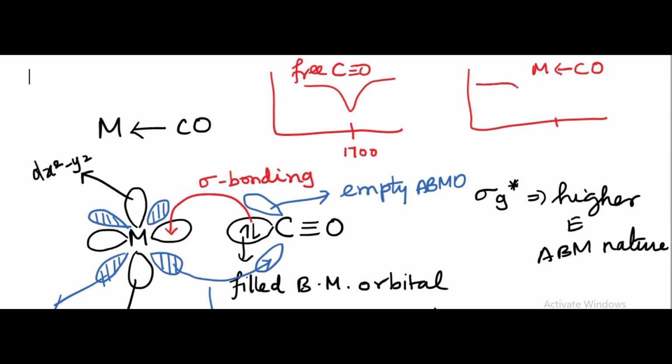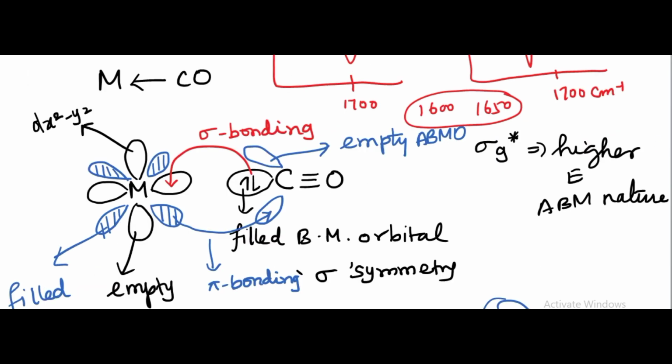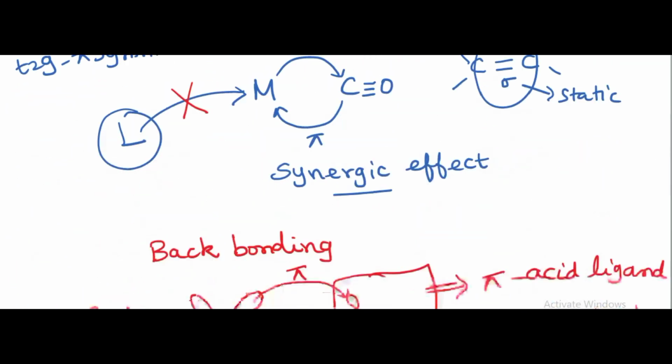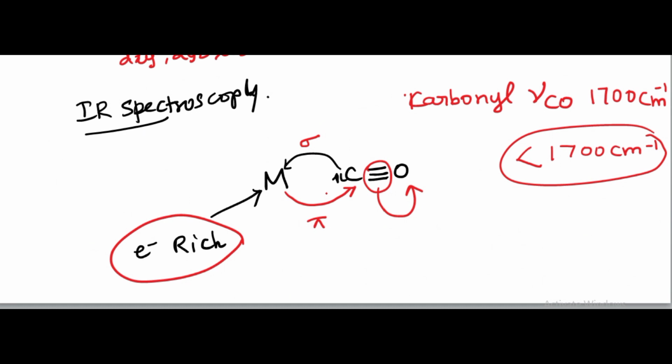Then the IR stretching frequency will be observed a little earlier than 1700 cm⁻¹, maybe at 1650 or 1625. In this range it will be observed. So dear students, I hope you have understood very clearly the bonding nature of the carbonyl carbon, that is, the metal-carbon bond nature.